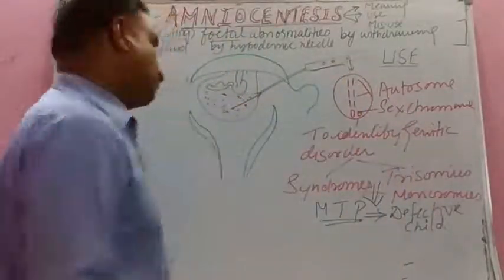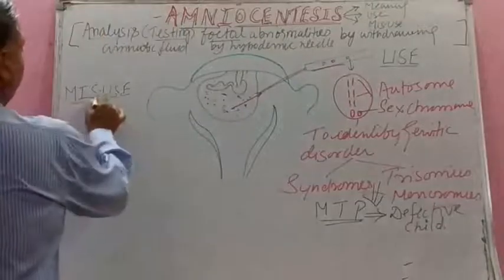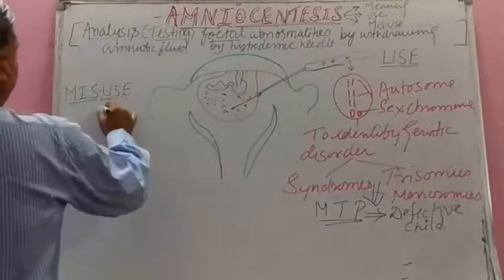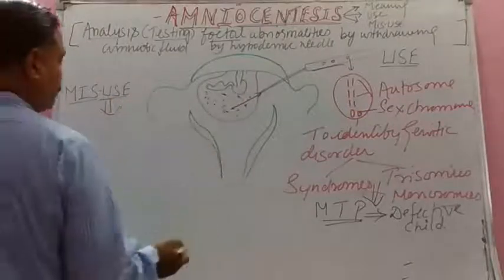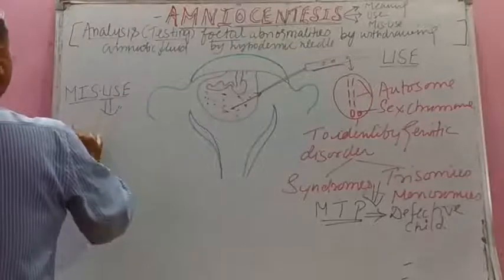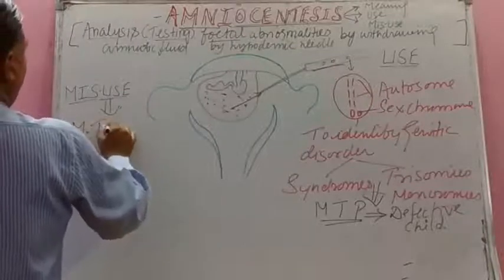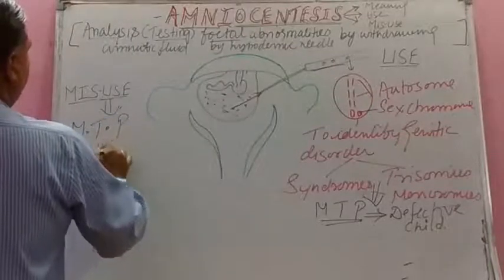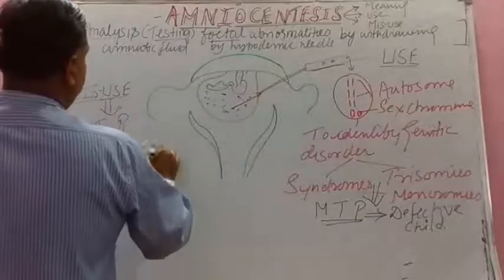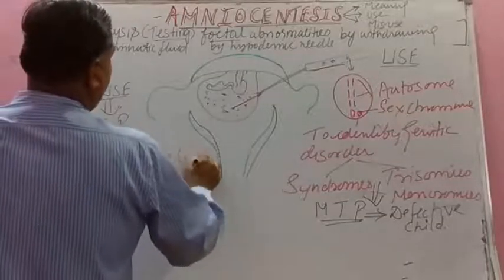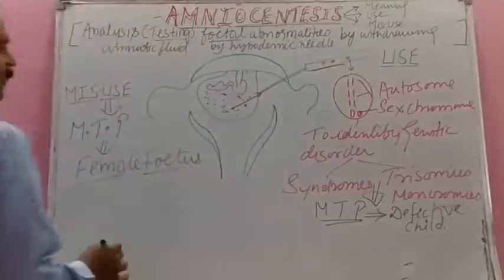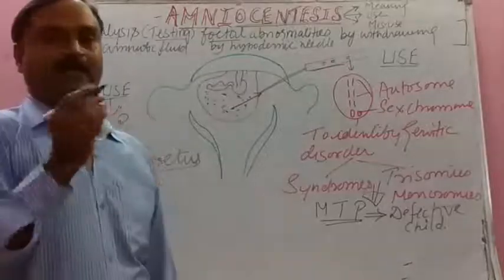But what is the misuse today, student? I will explain the misuse on this side. Misuse today they do because when they test, they come to know about the sex. So what they do, they opt for medical termination of the female fetus. It is a very mega sin of this universe. Female infanticides are done.